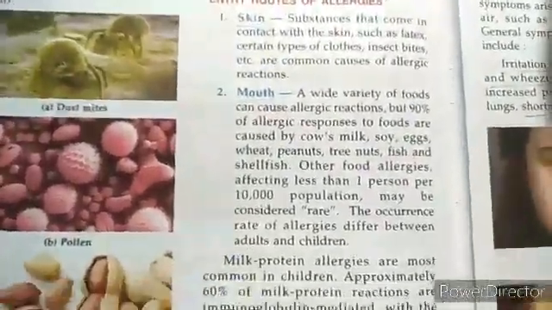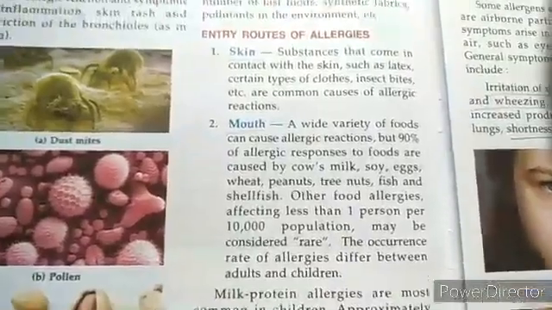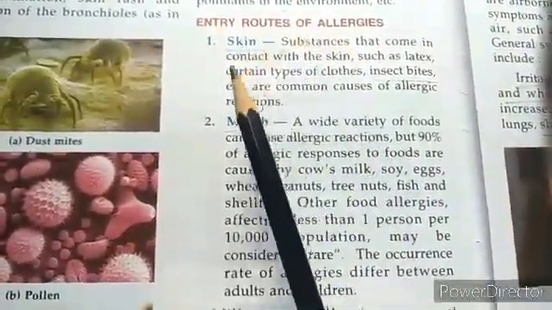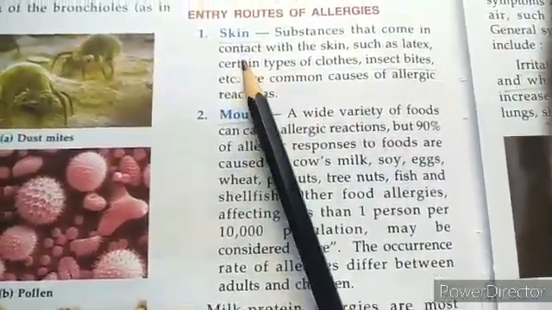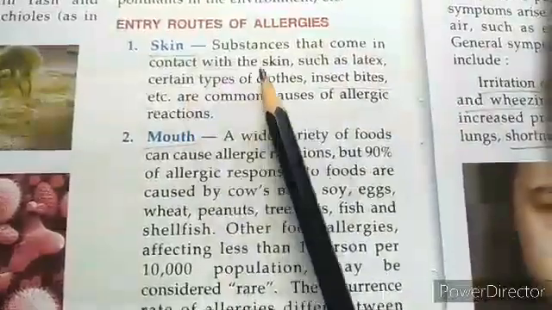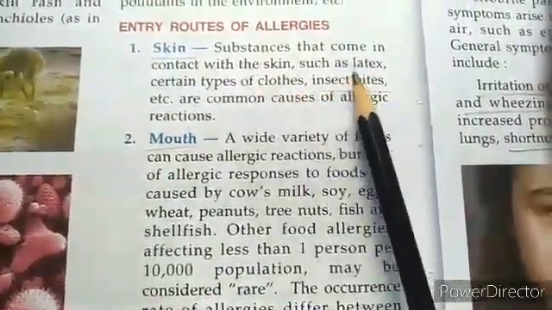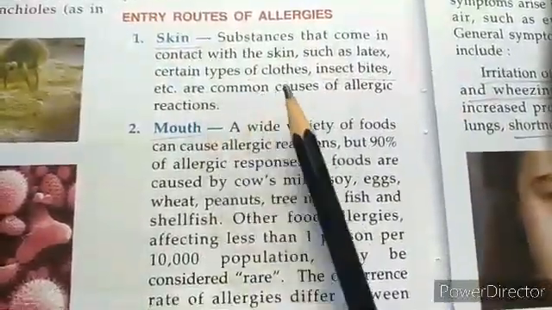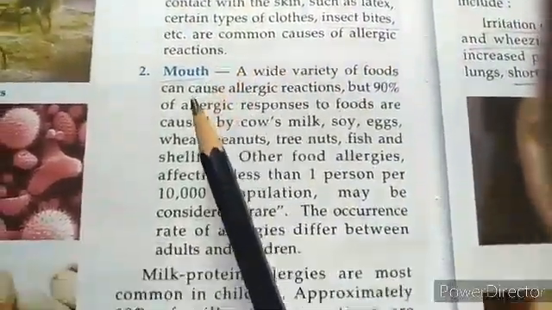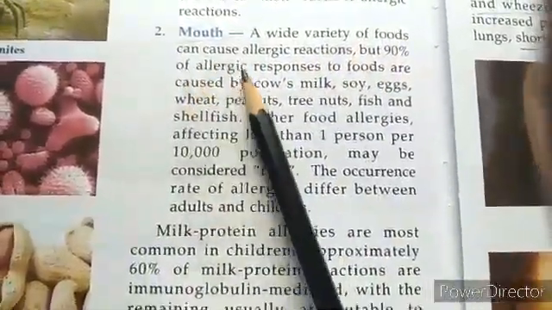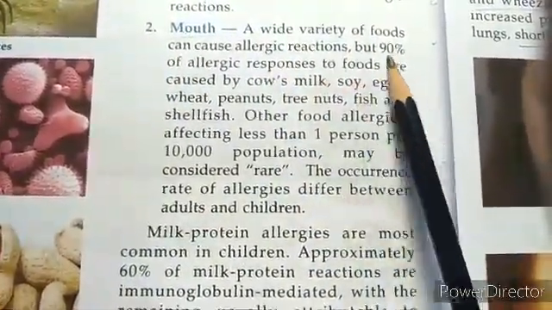Now how do the allergens enter our body? So we come to know the entry routes of allergies, or the allergens that enter into our body and cause the allergy. First is skin. Substances that come in contact with the skin, such as latex, certain types of clothes, insect bites, etc., are a common cause of allergic reactions. Then from the mouth, a wide variety of food can cause allergic reactions, but 90% of